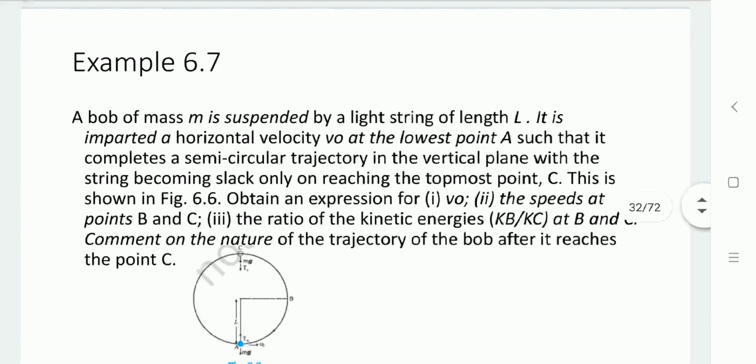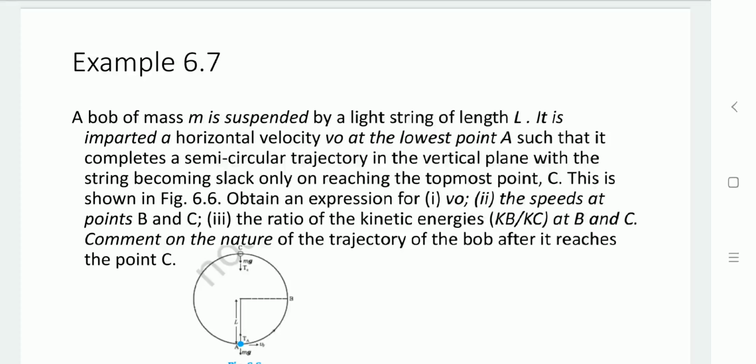A bob of mass m is suspended by a light string of length L. It is imparted a horizontal velocity v0 at the lowest point A such that it completes a semicircle trajectory in the vertical plane, with the string becoming slack only on reaching the topmost point C. This is shown in the figure.